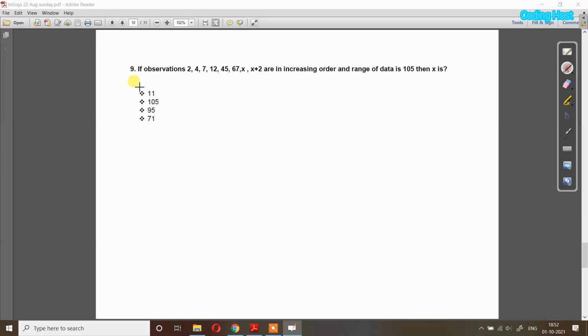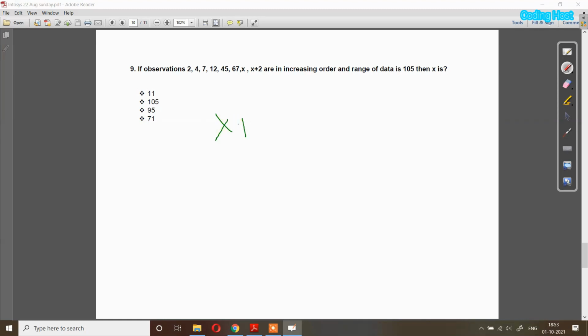Now in question number 9 we have, if observations 2, 4, 7, 12, 45, 67, x and x plus 2 are in increasing order, and the range of the data is 105, then x is, so we have to find the value of x. So they have given us the range of the data. The range of the data is the maximum value minus the minimum value. So you can see that all the data is in increasing order. So it means that the first number is the smallest and the last number will be the largest.